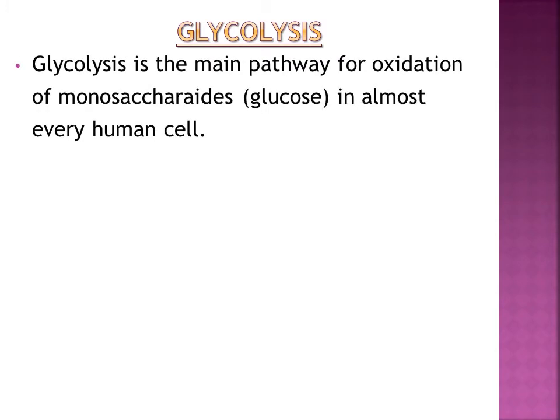So what is glycolysis? Glycolysis is the main pathway for oxidation of monosaccharides. Not only glucose, even fructose and other sugars will be oxidized. Specifically glucose in every human cell. So glycolysis is the main pathway for oxidation of glucose in all human cells.